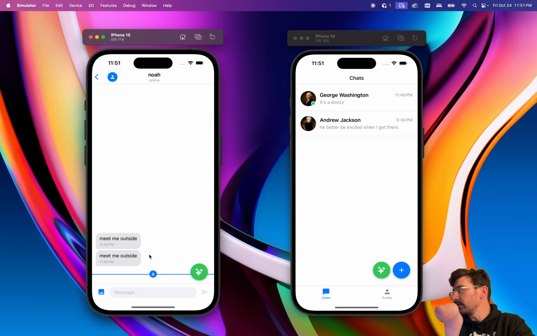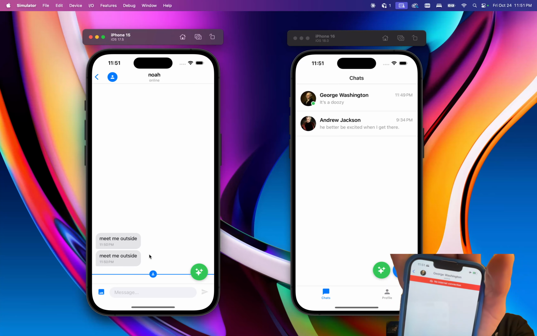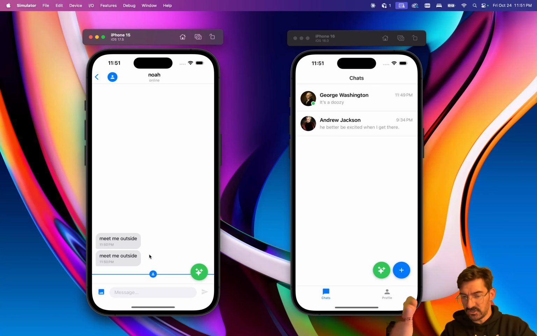We have a no connection banner at the top here, but we still have access to our message area, and so we're going to send a couple messages. Hey, let's see. No, we're talking to George. Hey, Georgie, my boy. Send. And we're going to see we don't get anything.